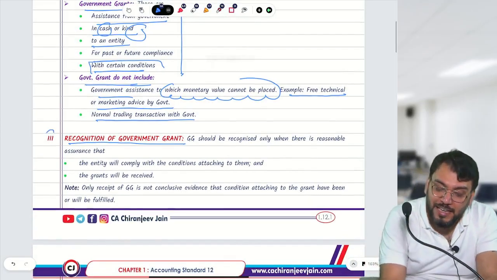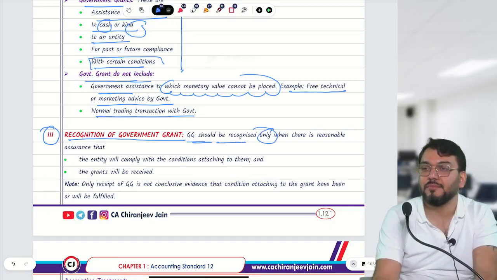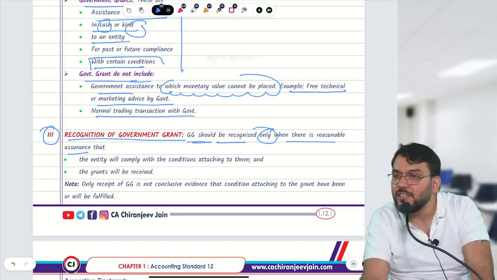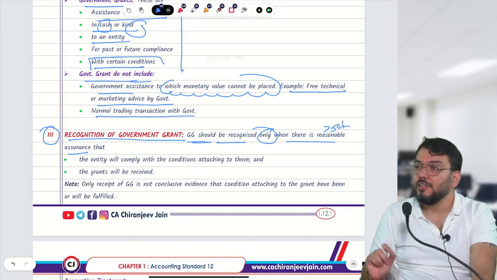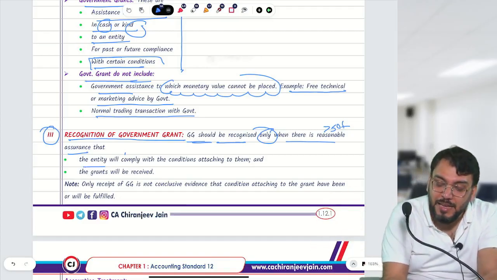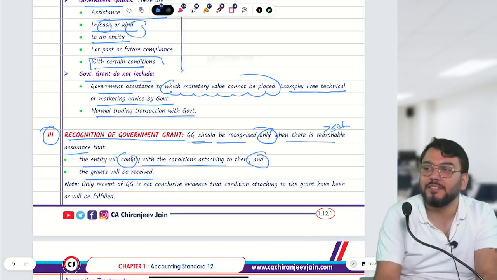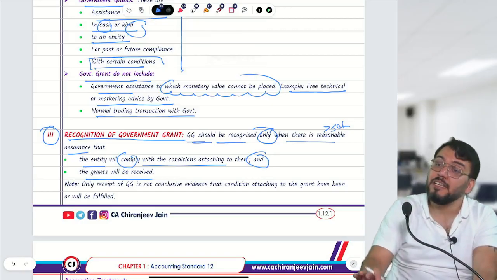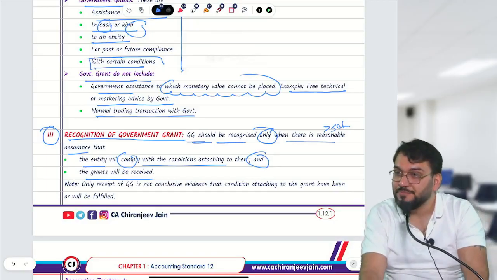What AS12 says is that any government grant can be recognized only when there is a reasonable assurance. Once again, the word is reasonable assurance, which means probable, meaning chances are more than 50%. Whenever there is a reasonable assurance that the entity will be able to comply with the condition and the grant will be received, if these two conditions are satisfied, even though the grant is not received, we can pass the journal entry and recognize the government grant.